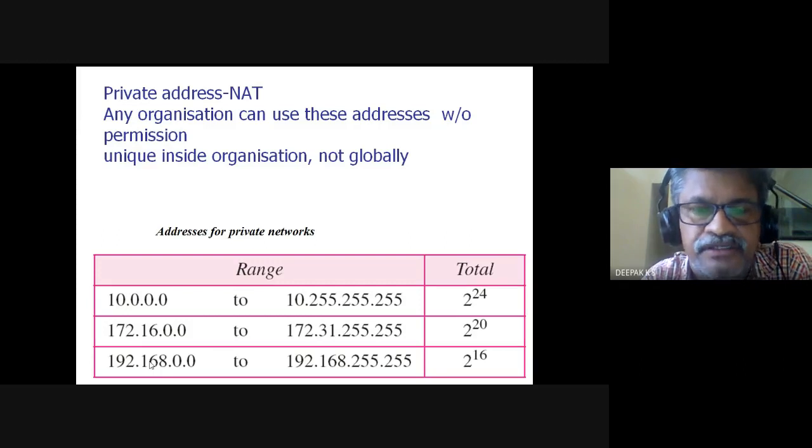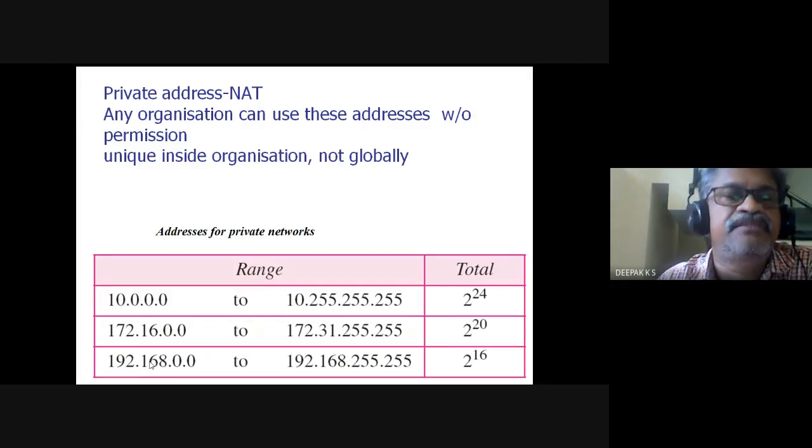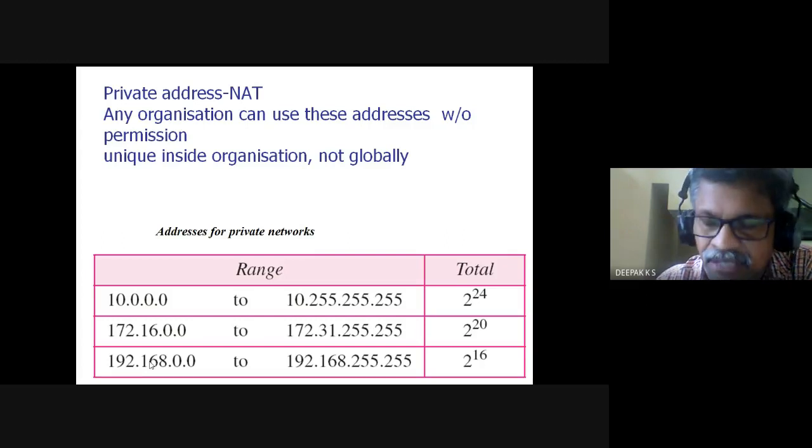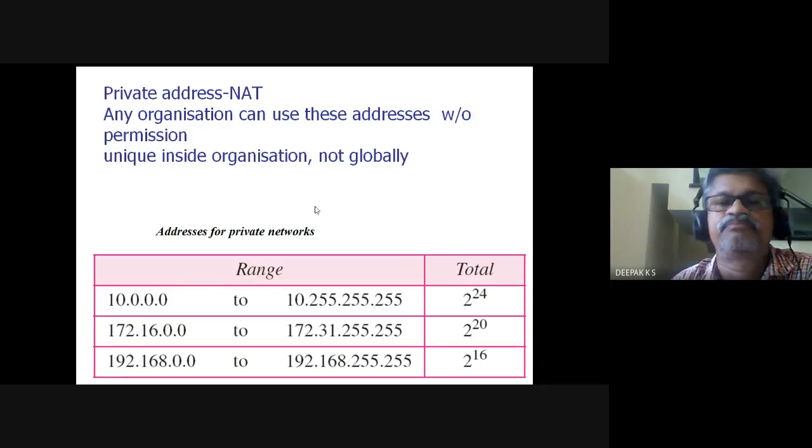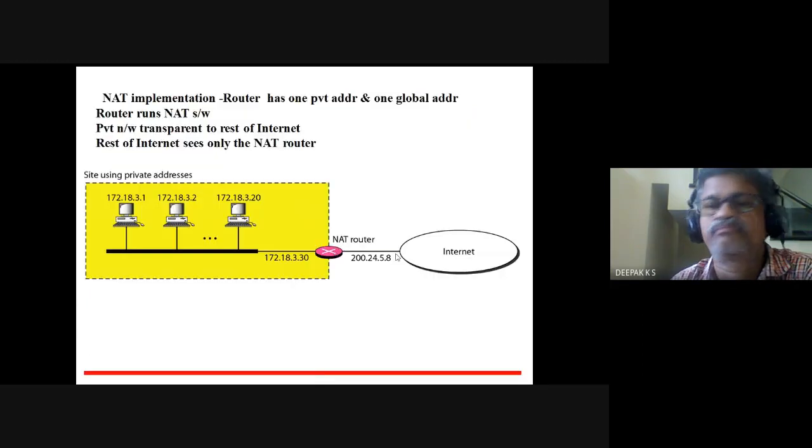Some sort of address translation should be there. So any organization can use these addresses without permission. They are unique within the organization, but not globally. Many other organizations could be using similar addresses at the same time within their network. However, there will be address translation. So this is what we had seen.